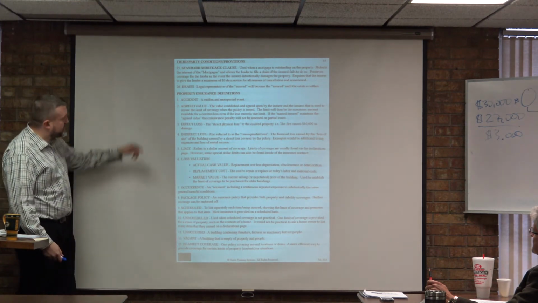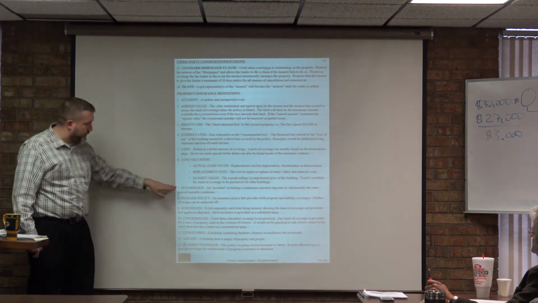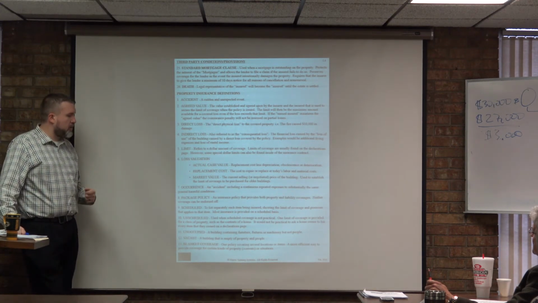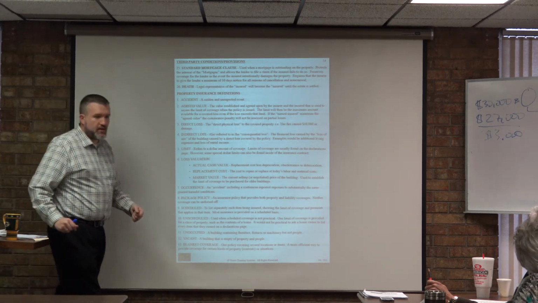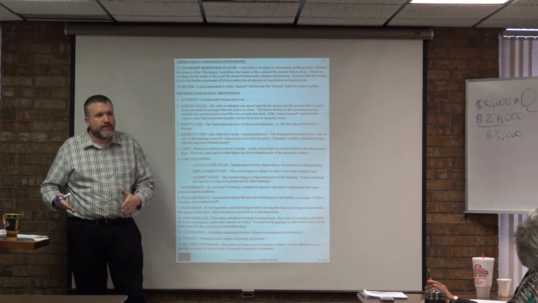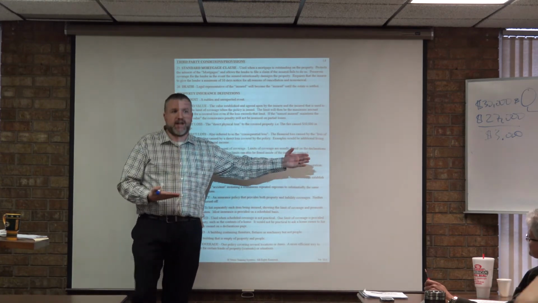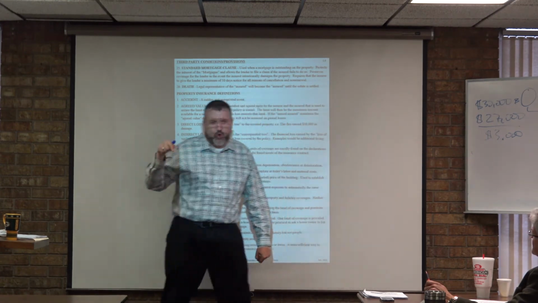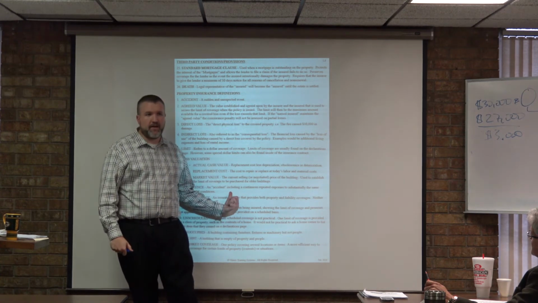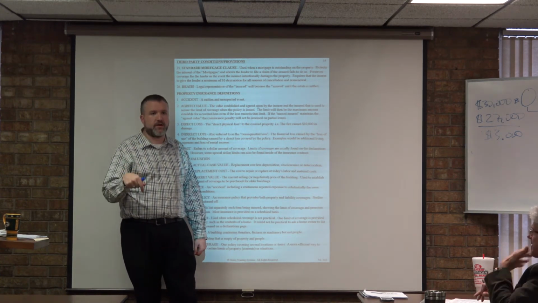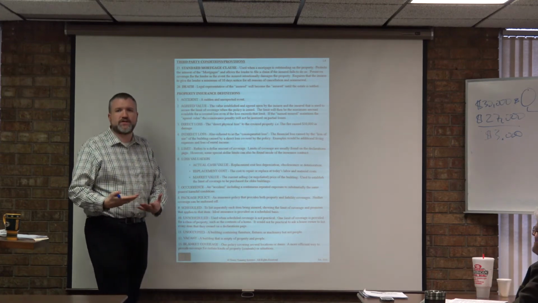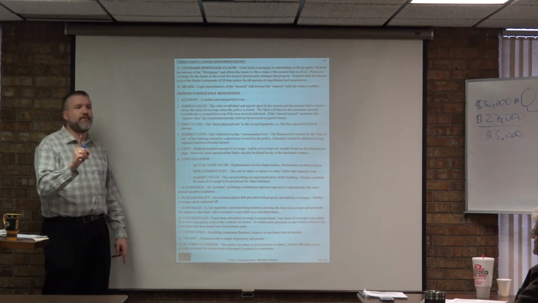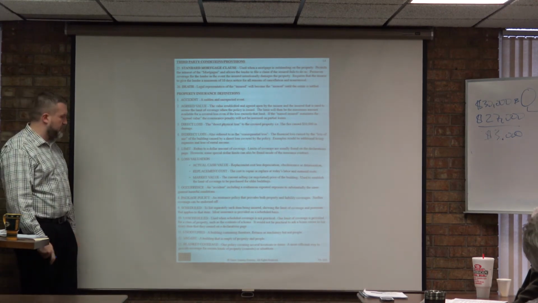An occurrence is an accident, so it's a sudden unexpected event. That's the first thing you have to know, including continuous or repeated exposure to substantially the same general harmful conditions. Remember how we could say it all happened as a result of one event. It could impact a long line of different things, consequence after consequence. It could be years. But if it can all be traced back to one event, one accident, the insurance company may not pay anything more than that one amount for that one occurrence. So you have to know what that term occurrence is, and we're going to see this a lot tomorrow as well. It's the one-time event that could cause a string of different consequences.